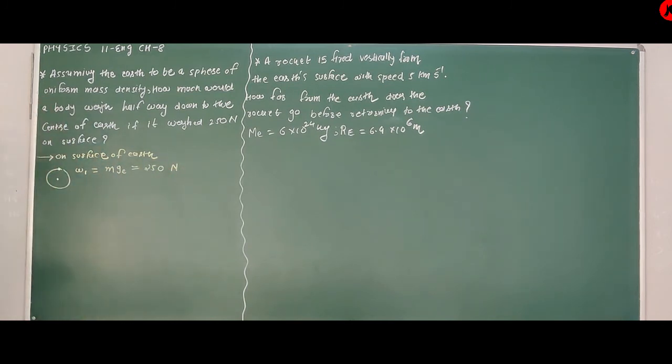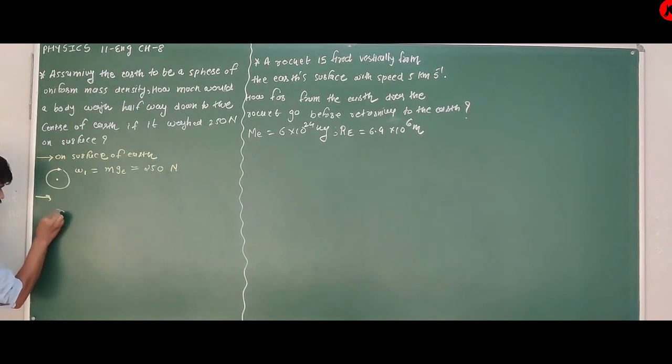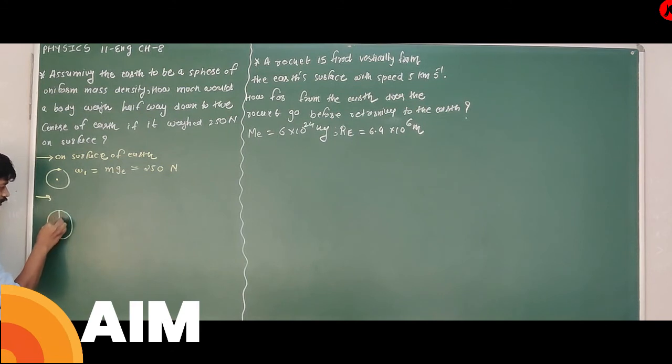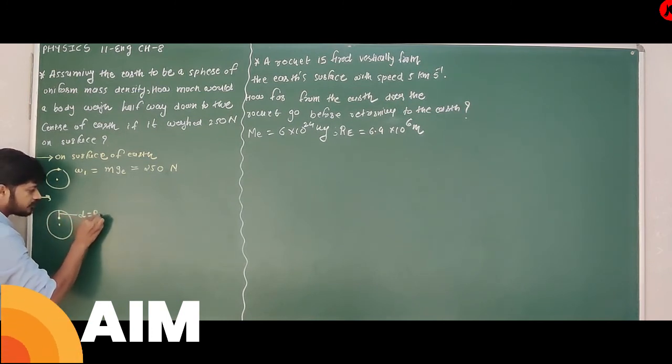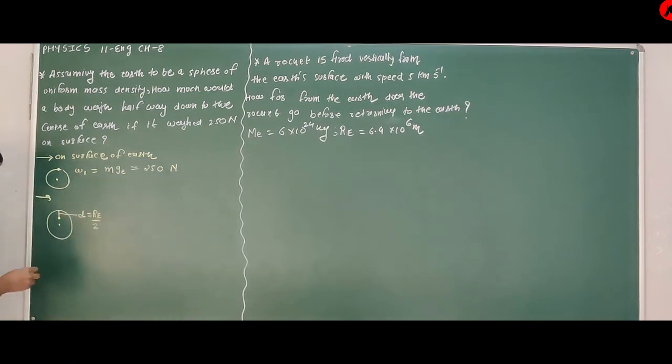Now, assuming the Earth to be a sphere of uniform mass density, how much would a body weigh halfway down the center of Earth? It is Earth, it is the center. From the surface, halfway down means at this point. Halfway down means this depth d is equal to re by 2. At this point, what is its weight?